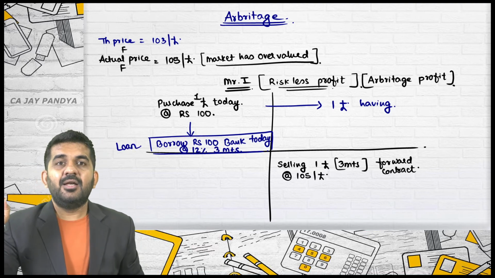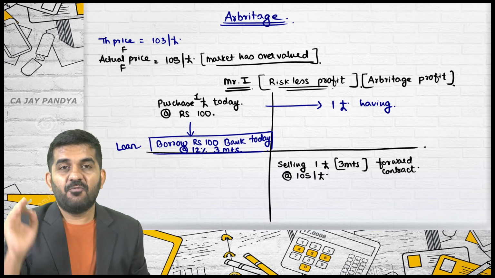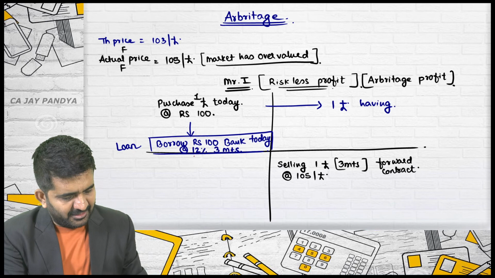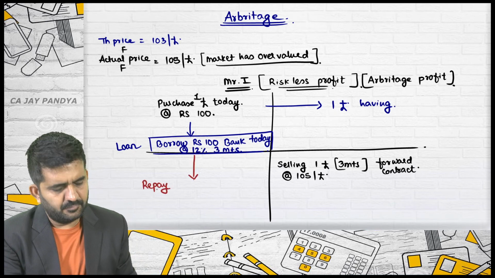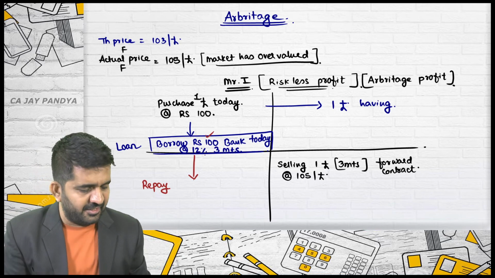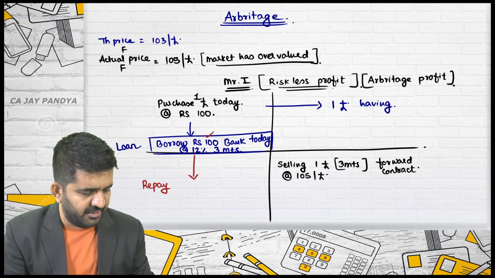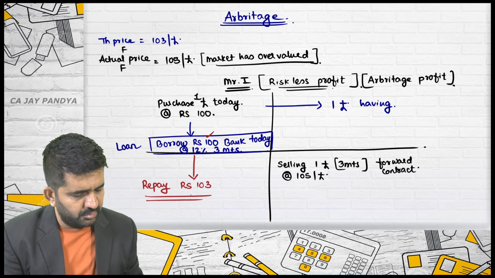Let us see what will happen after 3 months. First, you will have to repay the loan. You repay 100 rupees, and you will also have to pay the interest. 12% for 3 months will come to rupees 103.